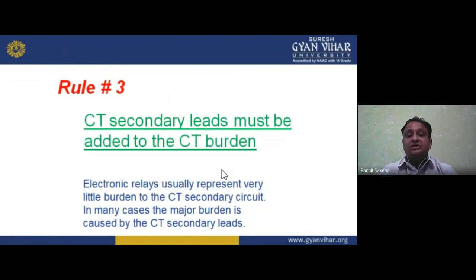Now, rule number three: CT secondary leads must be added to the CT burden. CT burden is basically the load which we are connecting to the CT secondary. So, CT secondary leads must be added to the current transformer burden. Electronic relays usually represent very little burden to the CT secondary circuit in many cases. So, the major burden is caused by the current transformer secondary leads.